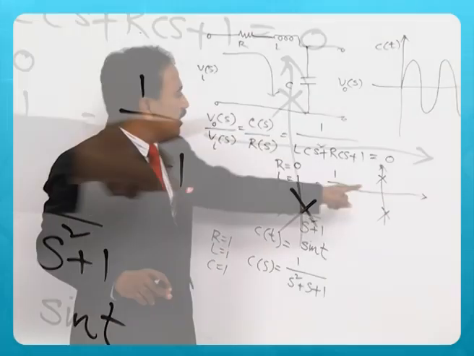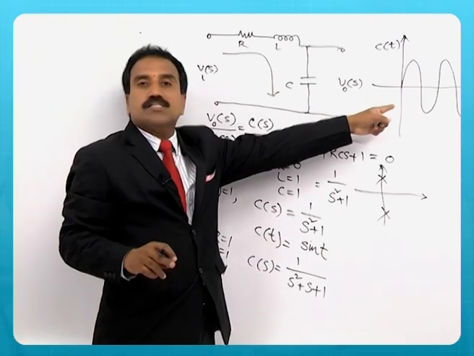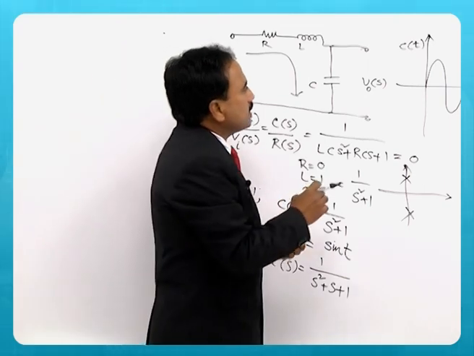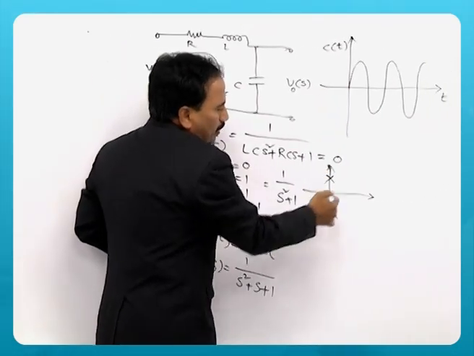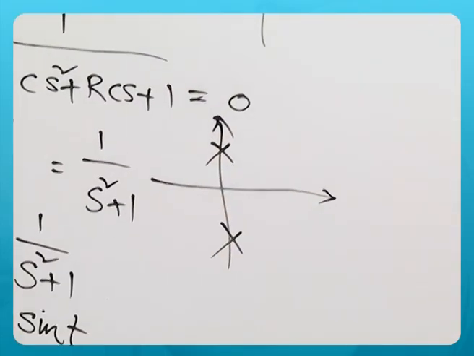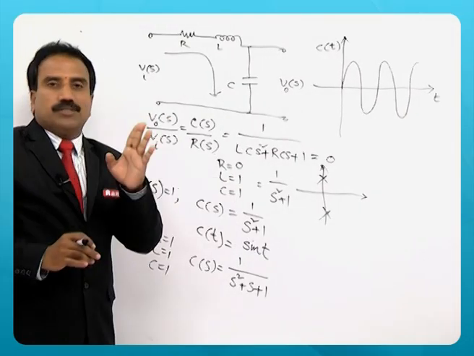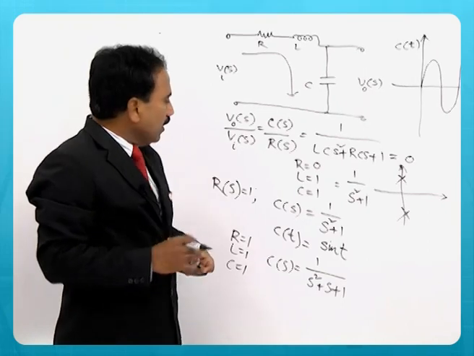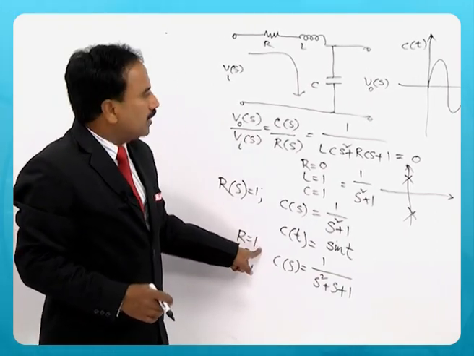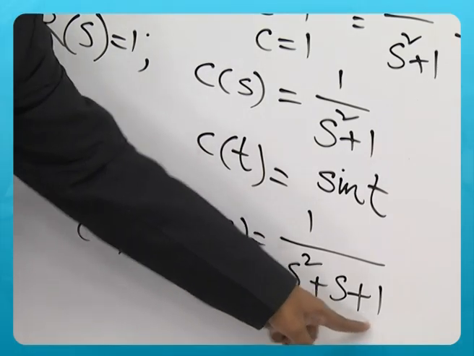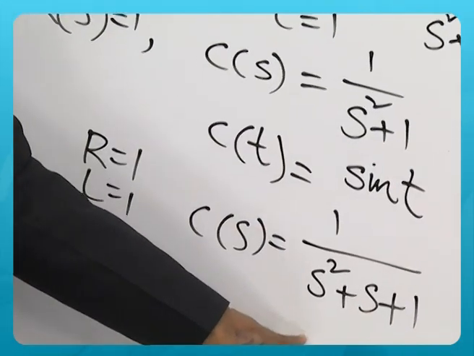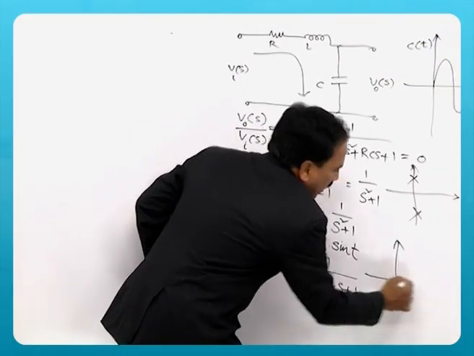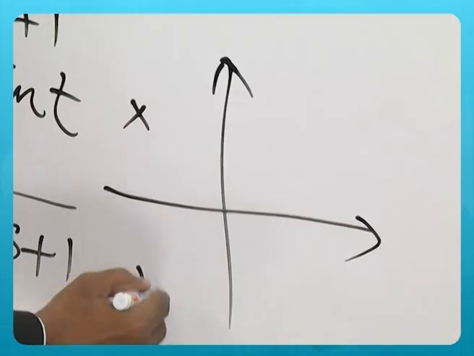Such a system excited by impulse input will have sustained oscillations. So, the system is at the verge of instability, because as I said, the left half of the plane is the stable region, the right half of the plane is the unstable region. So, at the verge of stability and instability, the poles are located. Now, with R equal to 1, if you see, you will get a function like this, and if you solve for the roots of this equation, the poles will lie in the left half of the S plane.